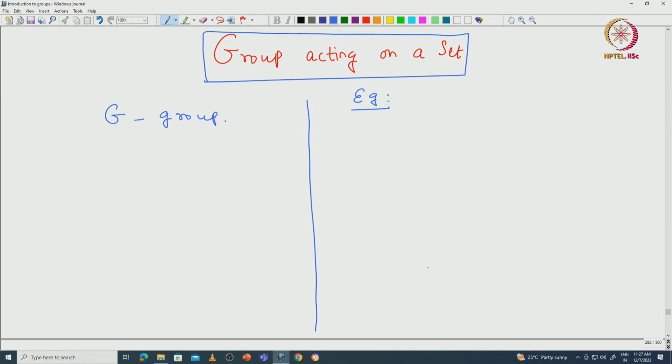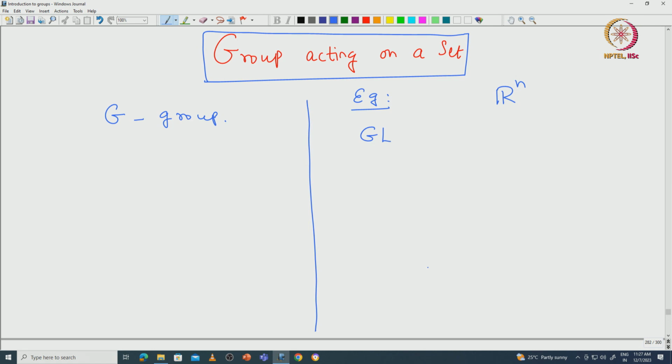Let us take a somewhat geometrical example. Let us take R^n, which is n-dimensional space. One can treat it as, for example, we can take a standard inner product and that will give you distance. So, this can be viewed as Euclidean space. Now, one can look at all possible invertible maps from R^n to R^n.